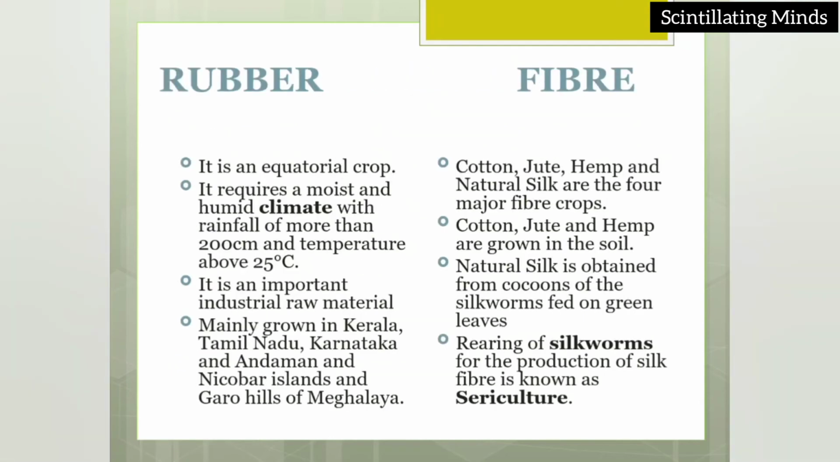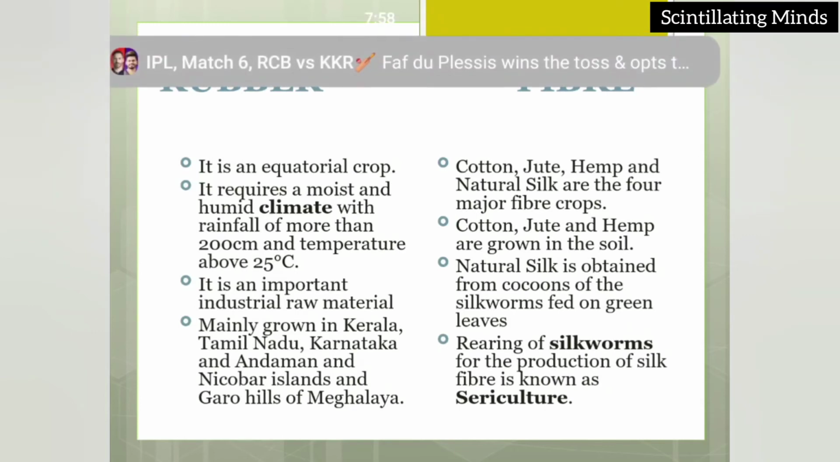Now we will talk about rubber. It is an equatorial crop. It requires moist and humid climate with rainfall of more than 200 centimeter and temperature above 25 centigrade. This is a plantation crop. It is an important industrial raw material mainly grown in Kerala, Tamil Nadu, Karnataka and Andaman and Nicobar Islands and Garo hills of Meghalaya. This is all about rubber.